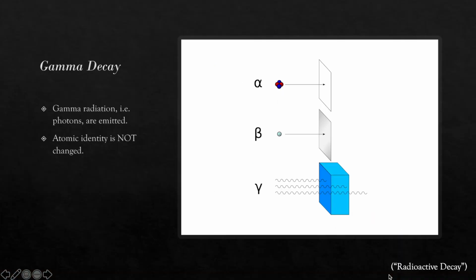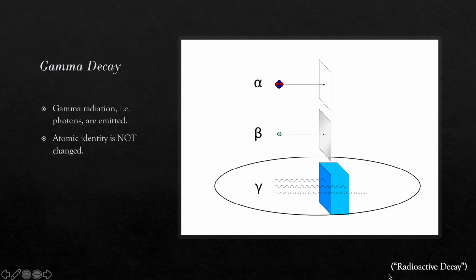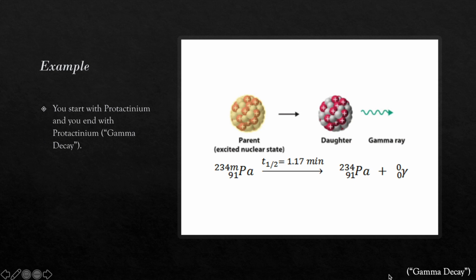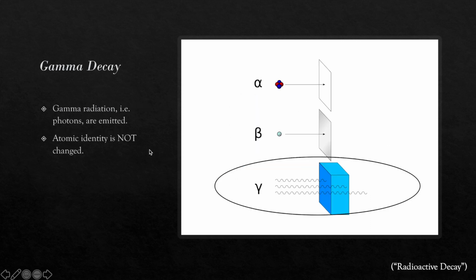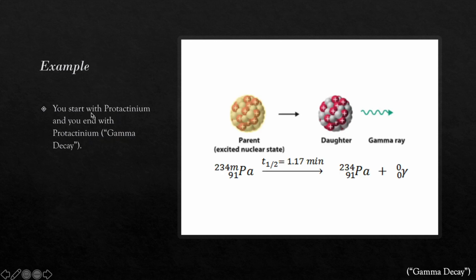The third type of radiation is gamma decay, which is the most dangerous of the three, with the ability to penetrate several centimeters of lead or even meters of concrete. Gamma rays are part of the electromagnetic spectrum, and therefore are made up of photons. An unstable atomic nucleus might go from a higher energy state to a lower energy state, emitting a high energy photon in the process. However, unlike the other two forms of decay, this form of radioactive decay does not result in the change of element. Therefore, in this example, you start with protactinium and you end with protactinium. The parent and daughter elements are both the same.